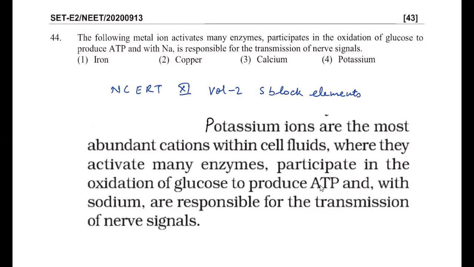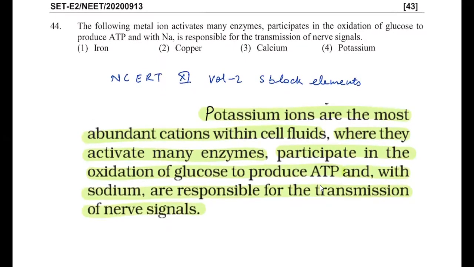You can see potassium ions are the most abundant cations within the cell fluid, where they activate many of the enzymes, participate in the oxidation of glucose and produce ATP. And with sodium, they are responsible for transmission of nerve signals. You can see the exact statement is copied, and hence the answer for this question is potassium. So we'll write answer 4.